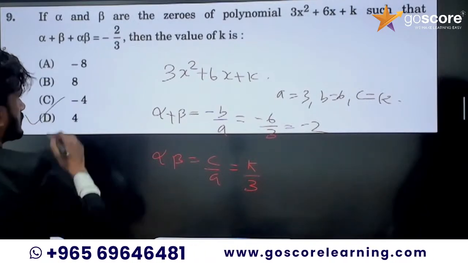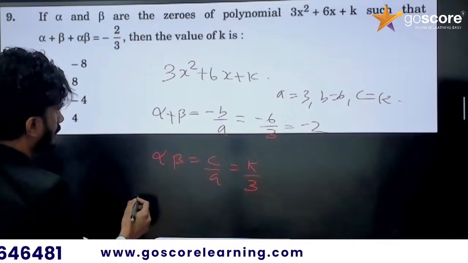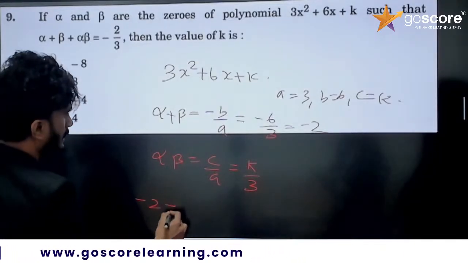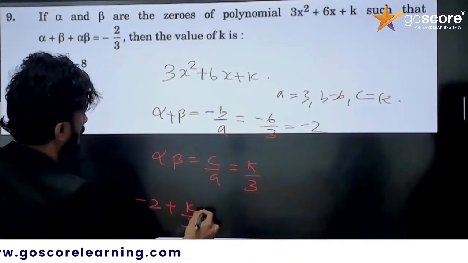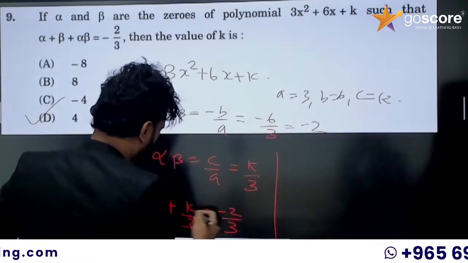Then just substitute: alpha plus beta is equal to minus 2, plus alpha beta, k by 3, is equal to minus 2 by 3, right? Then we can take LCM.